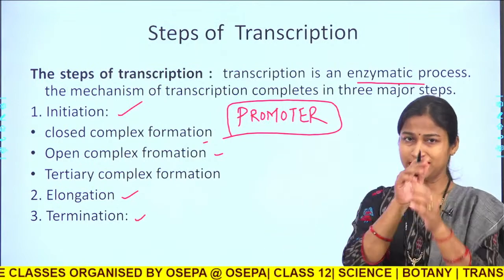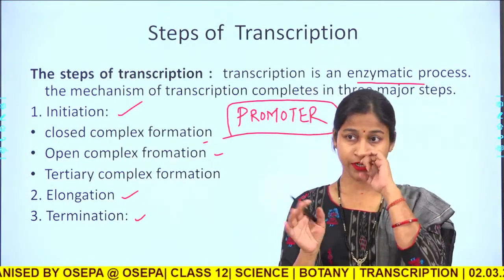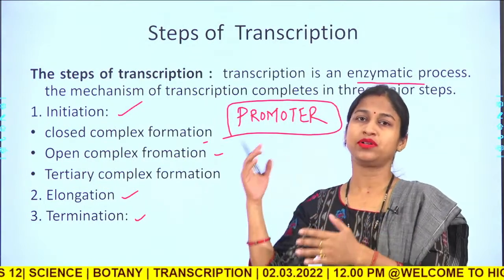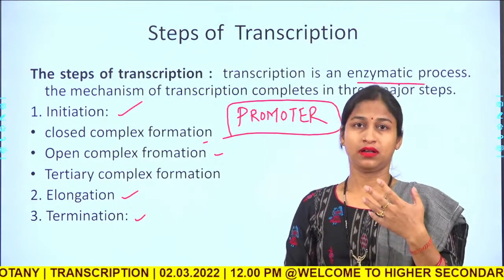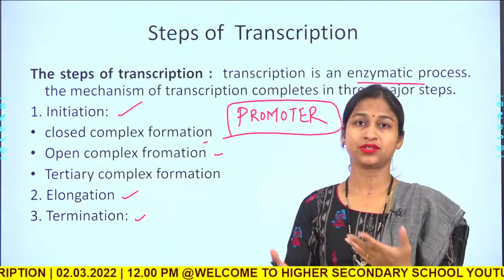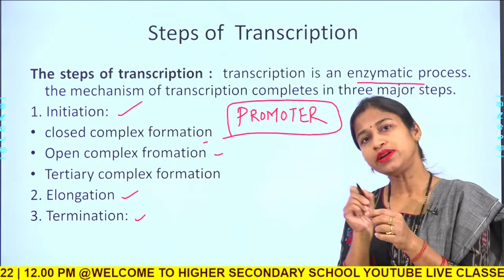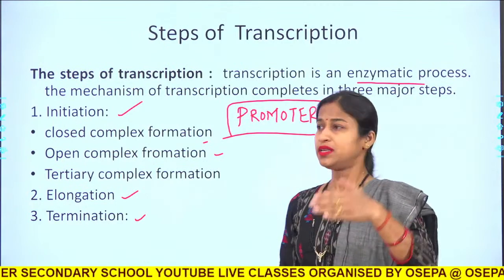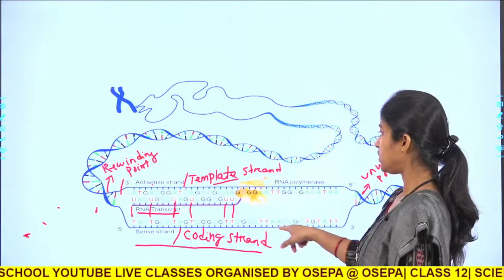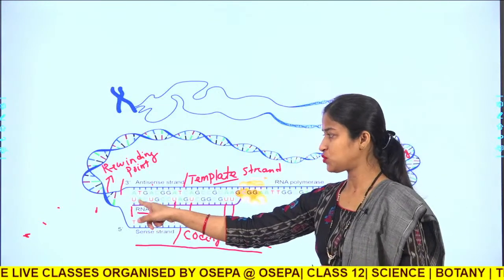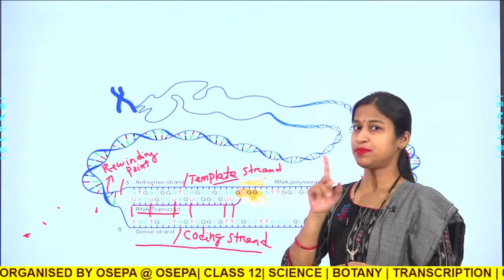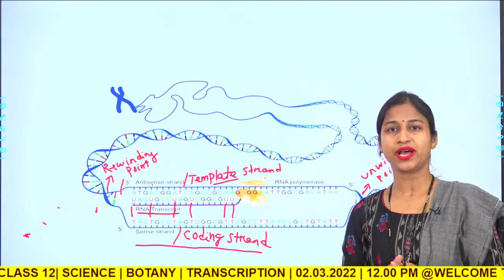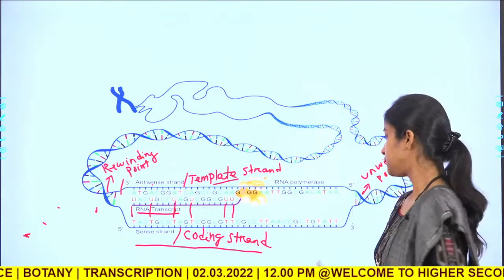Then, once the DNA is melted and everything is initiated, the first base is added as per complementary base pairing between the template strand and the new strand of RNA that has to be synthesized. Now it goes on elongating the strand. Elongation is just the addition of bases one after another, but there is also proofreading, and the proofreading is also done by the same enzyme, RNA polymerase.